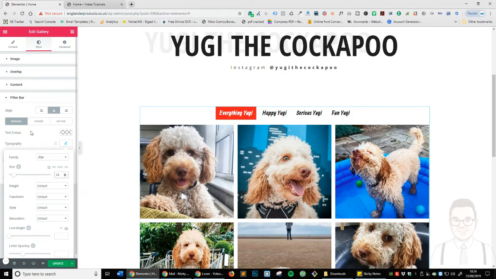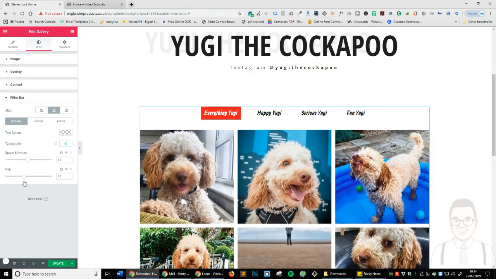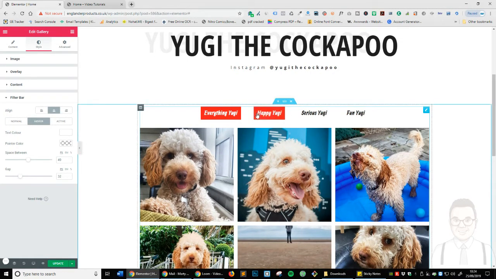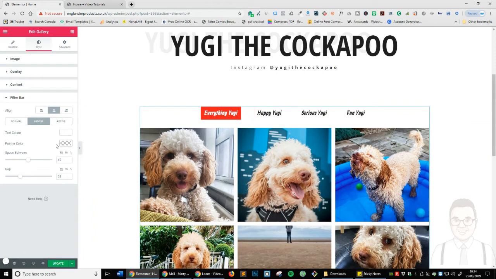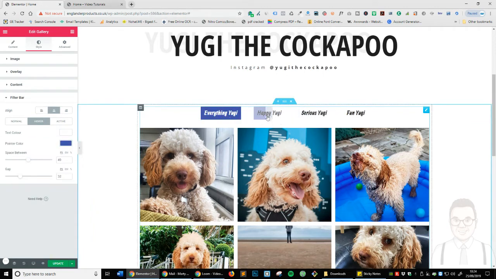That looks good to me. And we'll keep it like that. If you want to add some space in between, there you go. If you want to add some space between the images and the filtering, there you go, just the gap section here. And let's go ahead and change the hover color. So, and again, that's under pointer, and change that to this color, and there you go, it's now hovering.